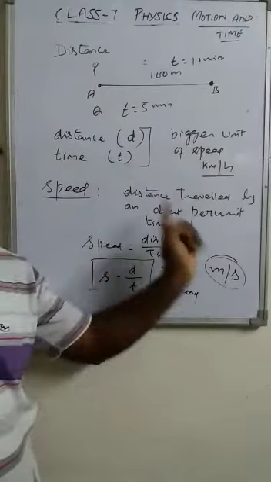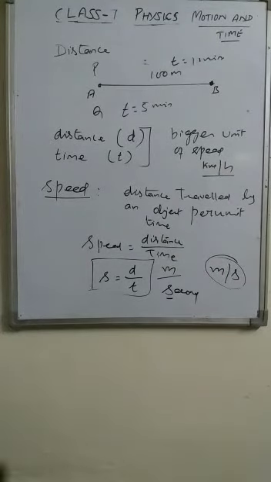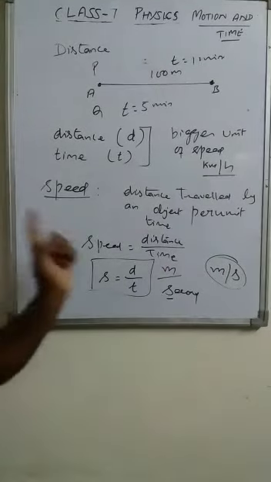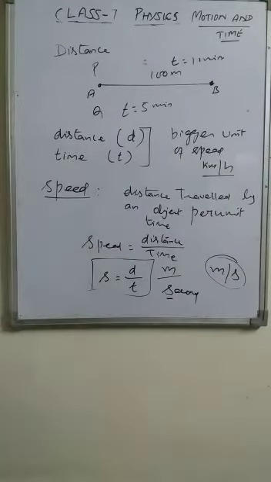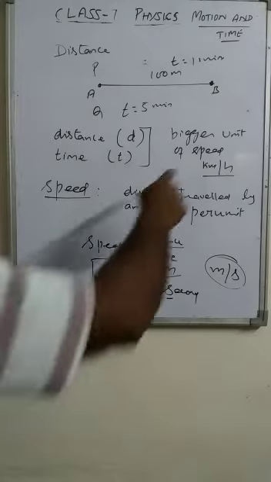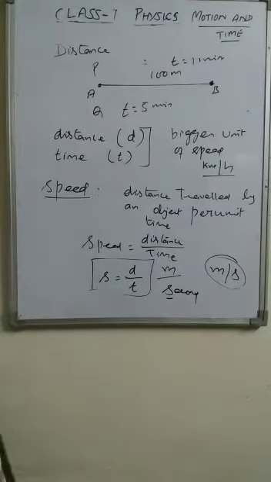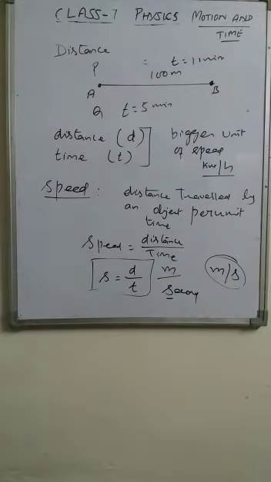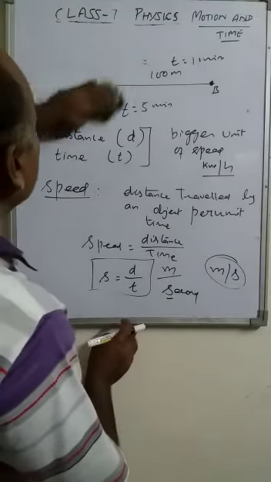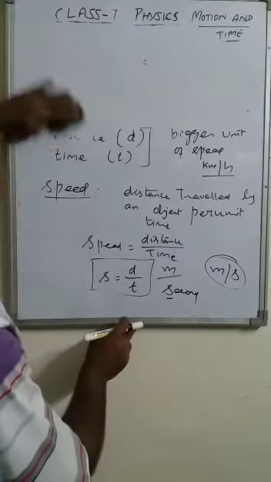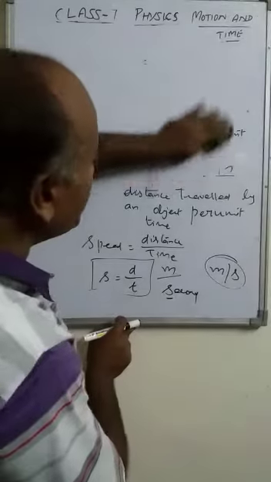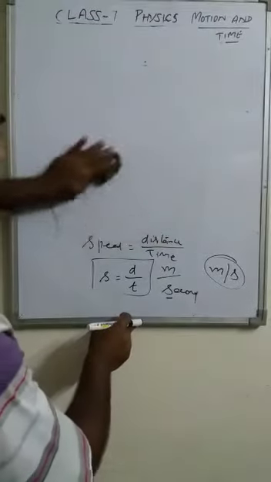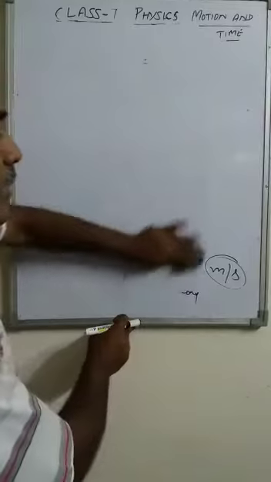If two units are given for the same quantity, then they must have a relation. They must have a relation means they can be changed from one unit into another unit. For that, we have the relation of how the speed of an object given in kilometer per hour can be changed into meter per second.